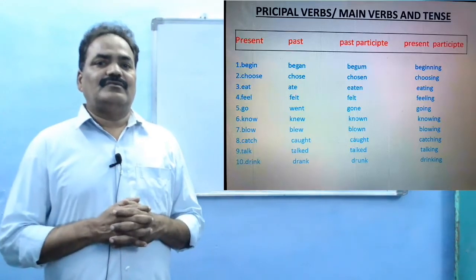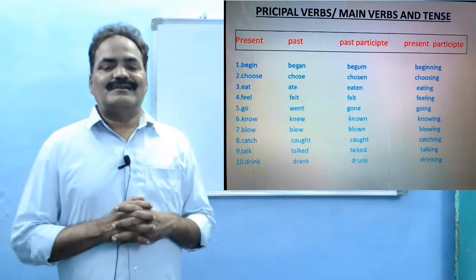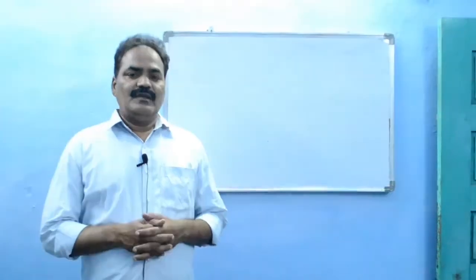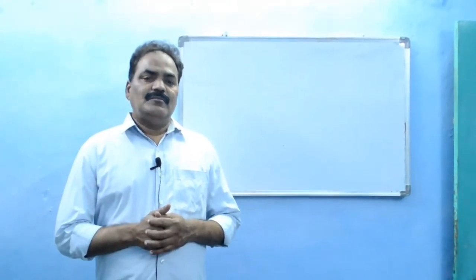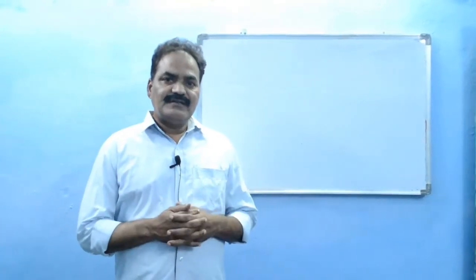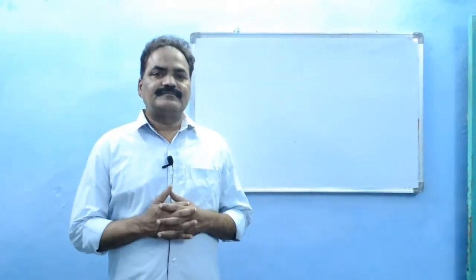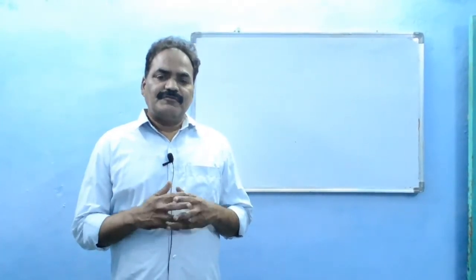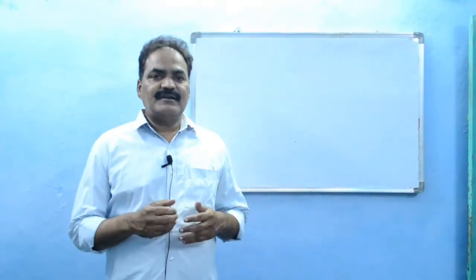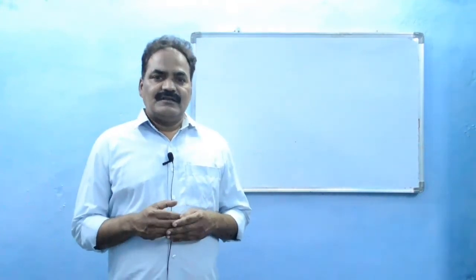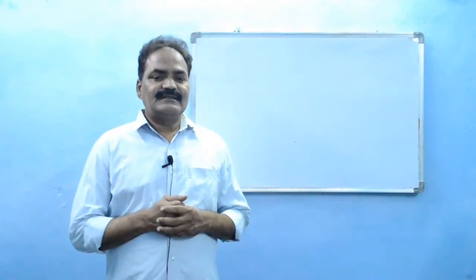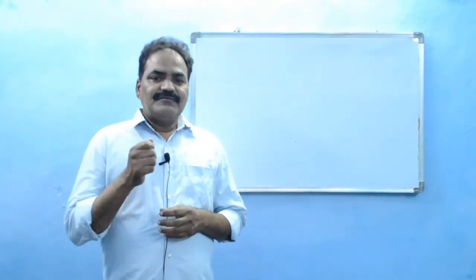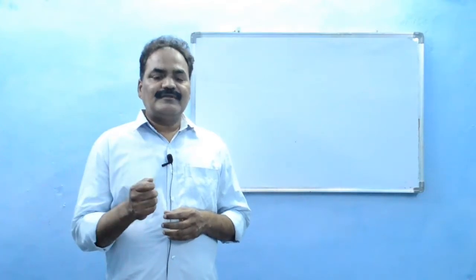Now we move on to tense. What is tense? Most of the people say tense is nothing but time. Of course, it may be correct, but we further understand tense is the different forms of a verb.